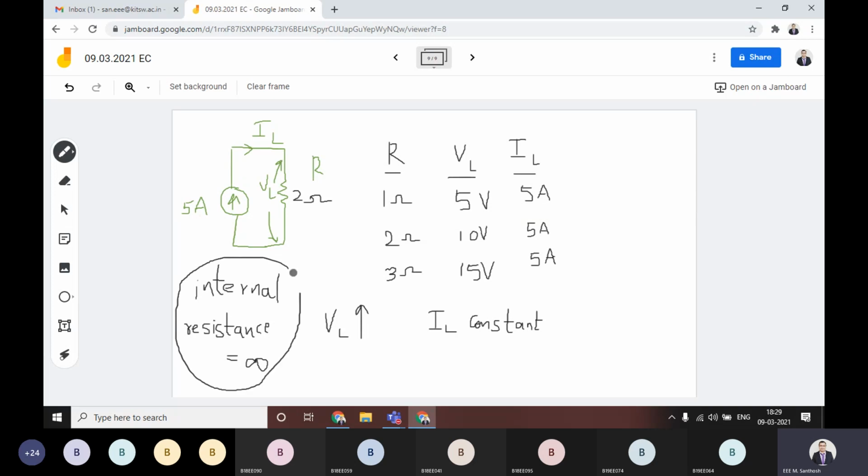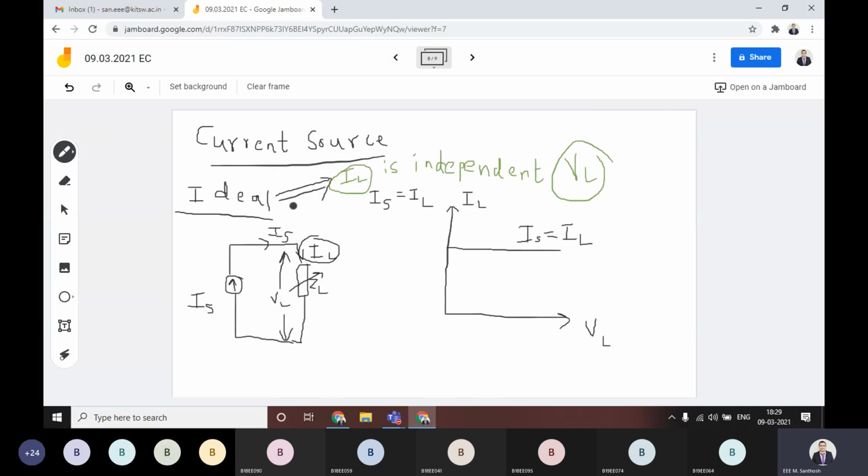Internal resistance of any ideal current source is actually infinity, and another takeaway point is, whenever you increase the load voltage for any ideal current source, the IL value is constant every time. Why? Because this load current is independent of load voltage. That's what we have discussed. As you vary the load voltage, the value of IL is the same.